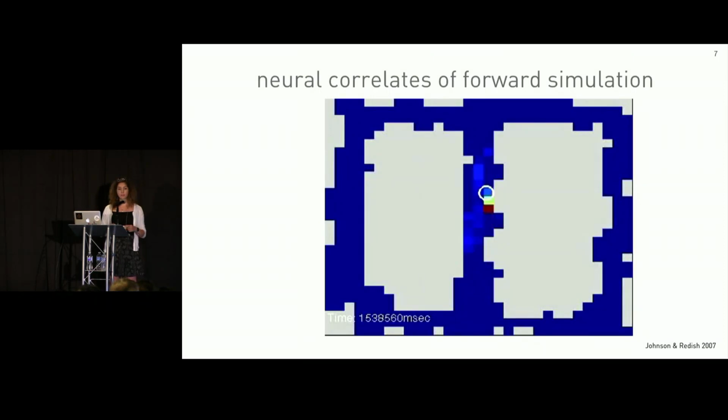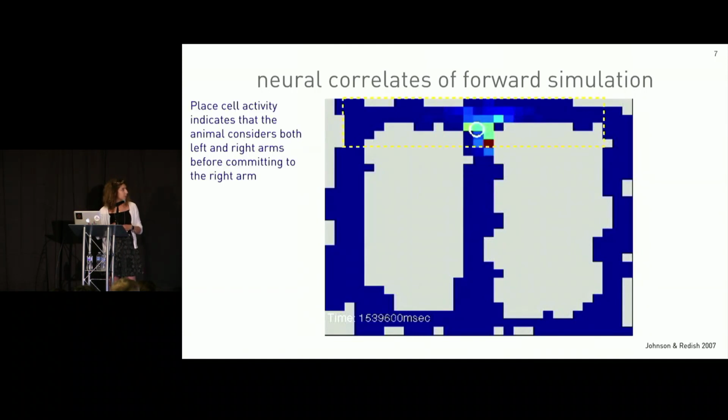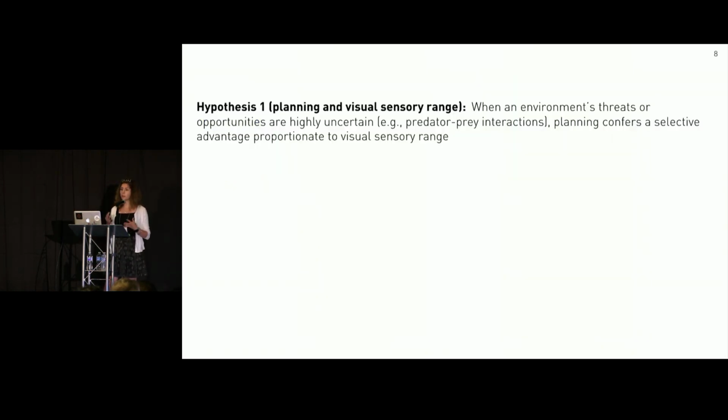So while the rat, the white circle, is traversing the main arm, place selectivity is very local. When the rat comes to the choice point, place selectivity indicates that the rat is considering going down both the left arm and the right arm before choosing to go down the right arm. So our first hypothesis is a synthesis of what I've been talking about so far.